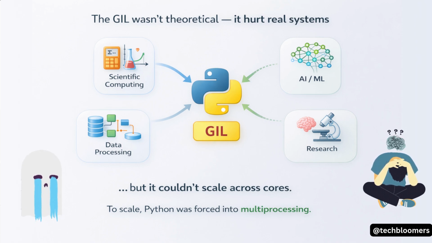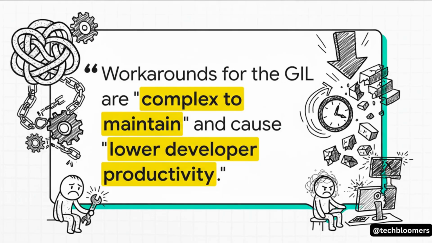The very domains where Python is now completely dominant. The GIL forced everyone into complex workarounds, like using multiprocessing, which comes with its own baggage and overhead. And hey, you don't have to take my word for it. The official proposal to remove the GIL, that's PEP 703, says it right there. The workarounds are complex to maintain and hurt developer productivity. The once elegant solution had officially become a very expensive problem.